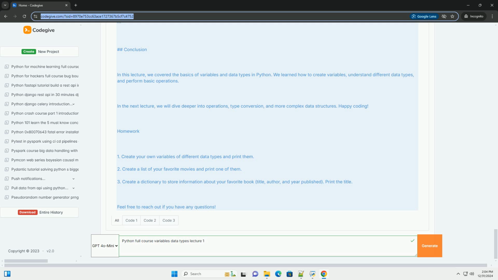print(type(fruits)) outputs class list. print(type(coordinates)) outputs class tuple. print(type(person)) outputs class dict.